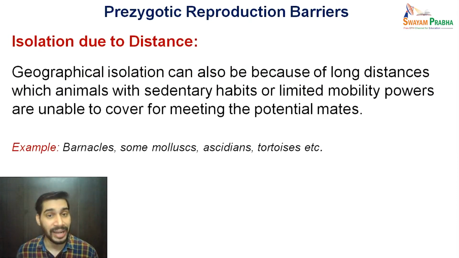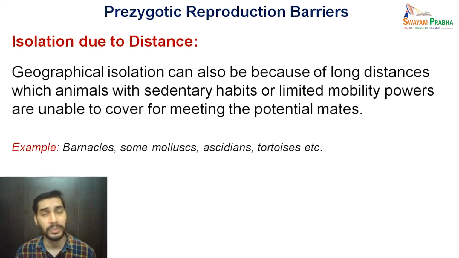This barrier generally occurs in organisms which have sedentary habits or limited mobility powers. Because of this, they are unable to cover these distances in order to meet with each other or to mate with each other.